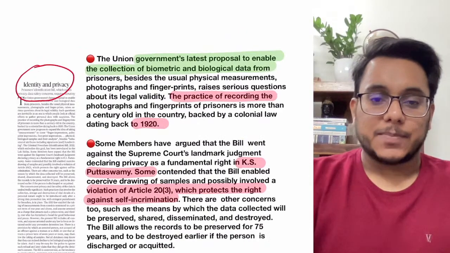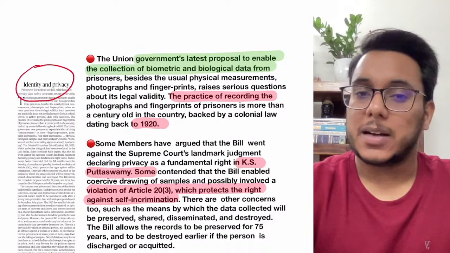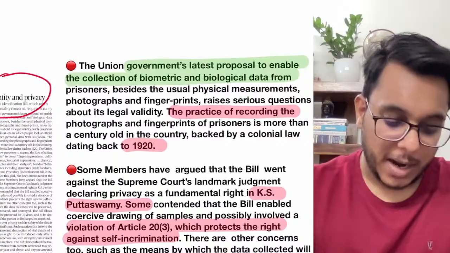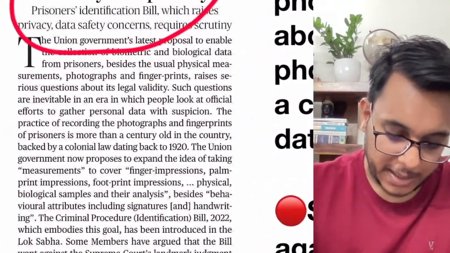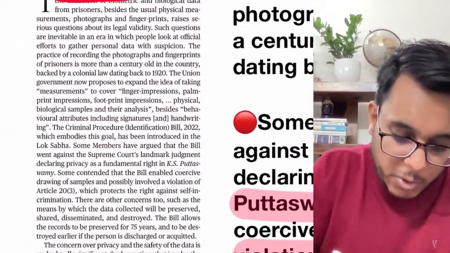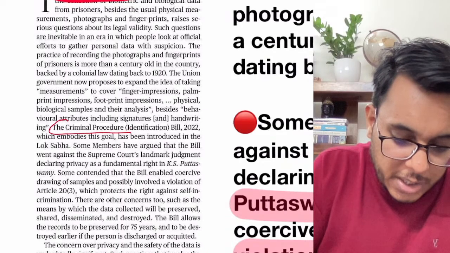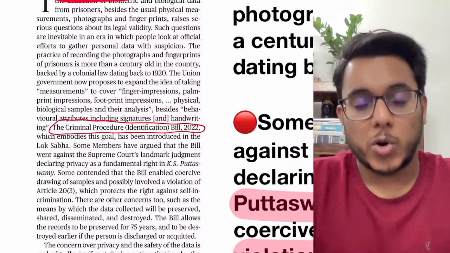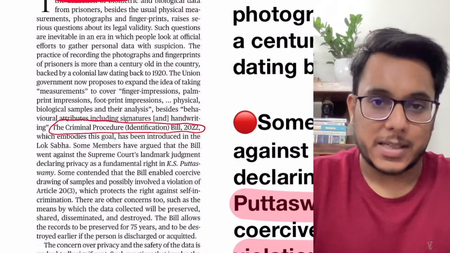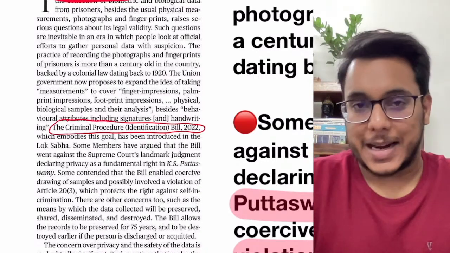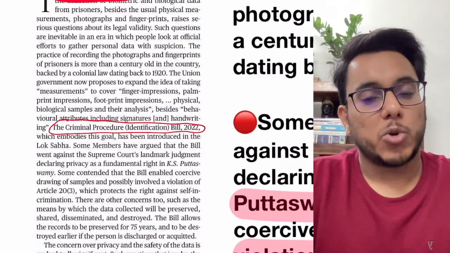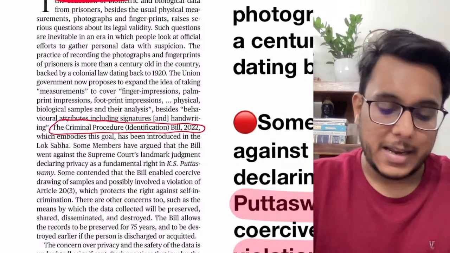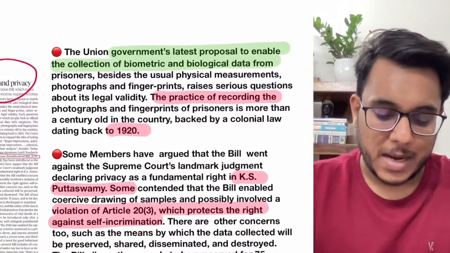Identity and privacy. So this particular article, guys, is taken again from the Hindu editorial section. It is talking about the recently introduced Criminal Procedure Identification Bill 2022. If you are following the newspaper analysis regularly, we have discussed that this bill has been raised in parliament, and because of its introduction, a lot of controversy has also developed. Now, first of all, what is this bill?